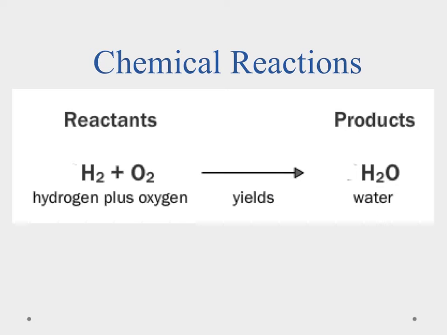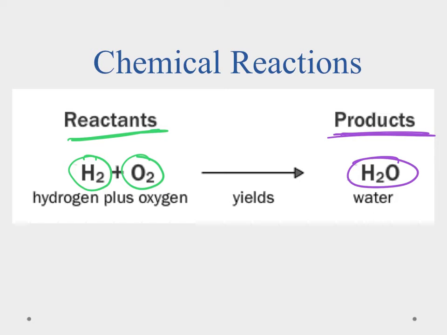Quite simply, a chemical reaction is when we mix elements together to form a compound or something new. We're going to use a real simple example here. We have our reactants here in green, and the reactants are going to be mixed together. We're going to add a little bit of energy, and we're going to come up with our product over here. In this case, what we're doing is we're taking hydrogen gas and oxygen gas, and we met them a little earlier in the unit. We add a little bit of an explosion, and then we get a new compound, which is water over here.